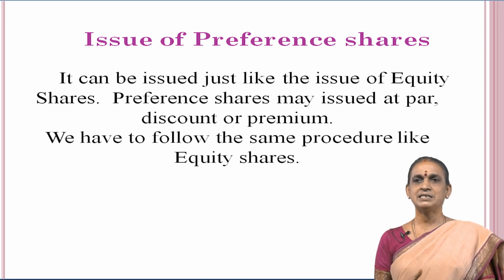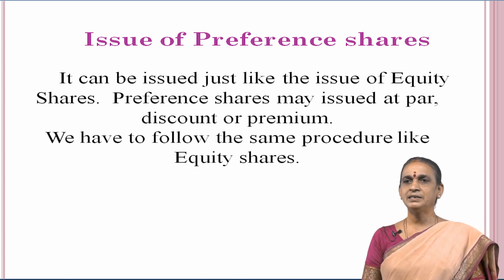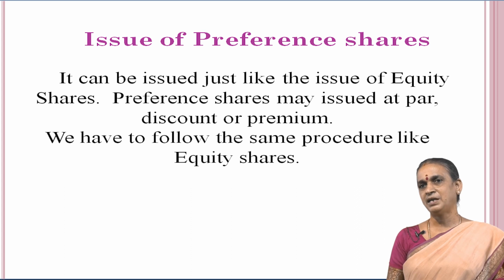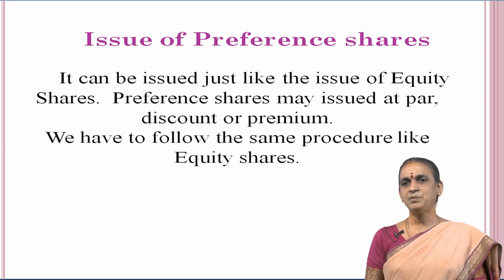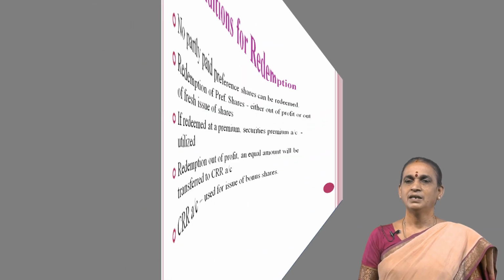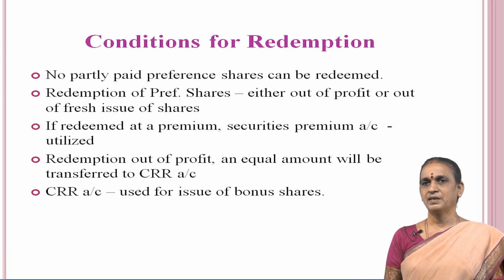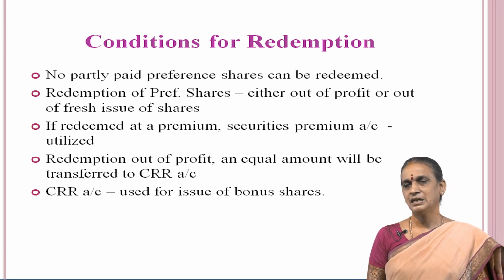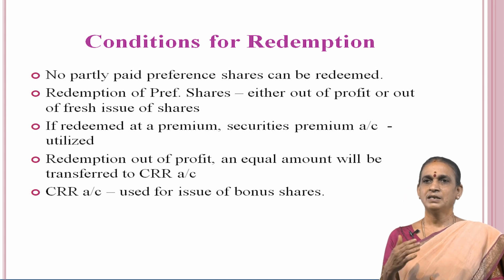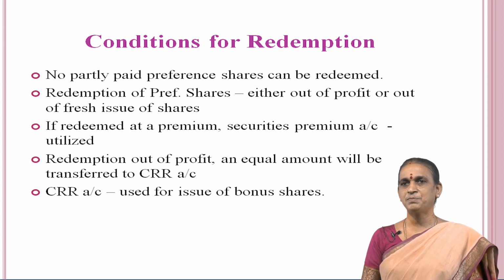Then we have to pass the entry for share allotment and then receipt of the share allotment money and the call amount received by the company. Conditions for redemption. While redeeming the preference shares, the company has to follow certain conditions to be fulfilled.